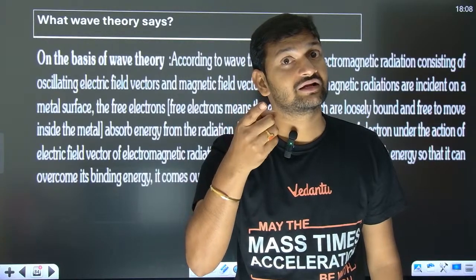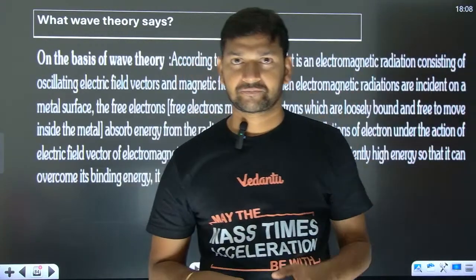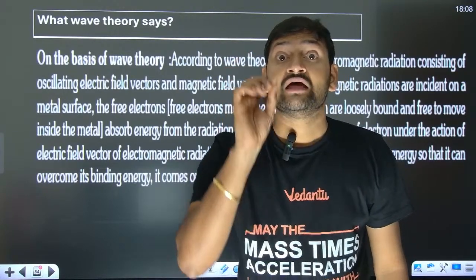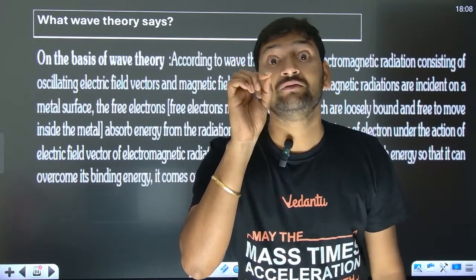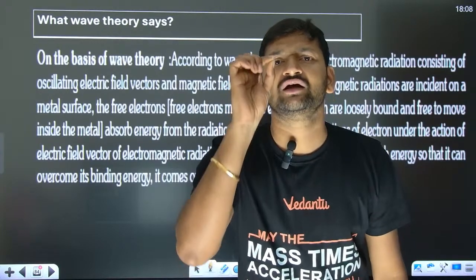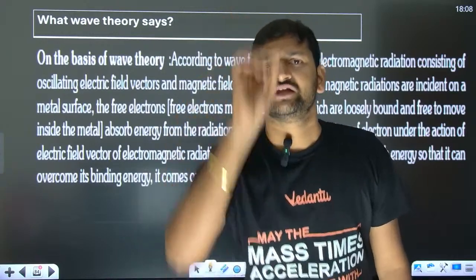Keep in mind, if the intensity of the light is very small, then the electric field of that light is very small, then the force applied on the electron will be very small, and the electron will move slowly, but it will be oscillating. So might be after 1 year or 2 years, it will gain enough energy, then it comes out.